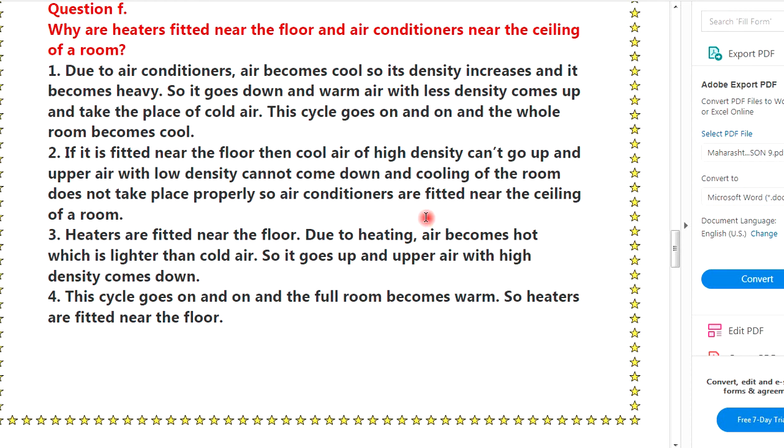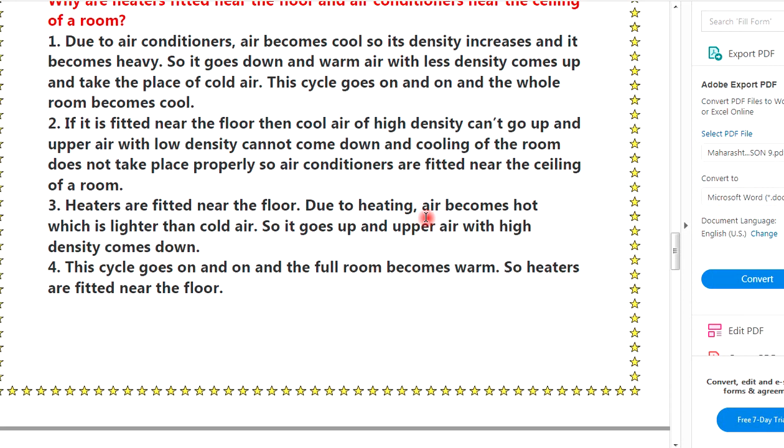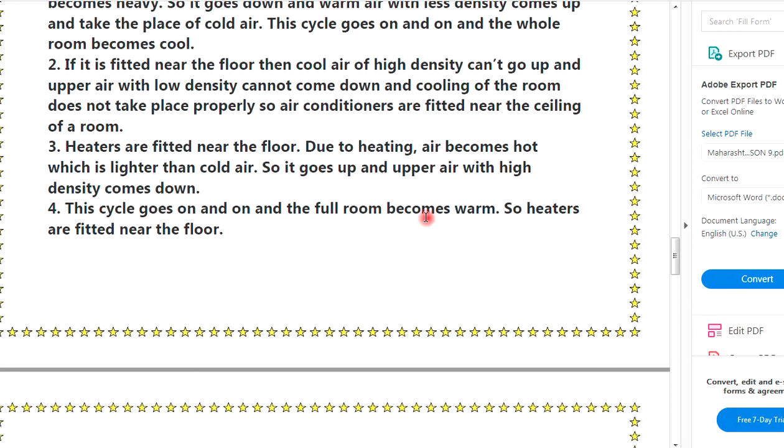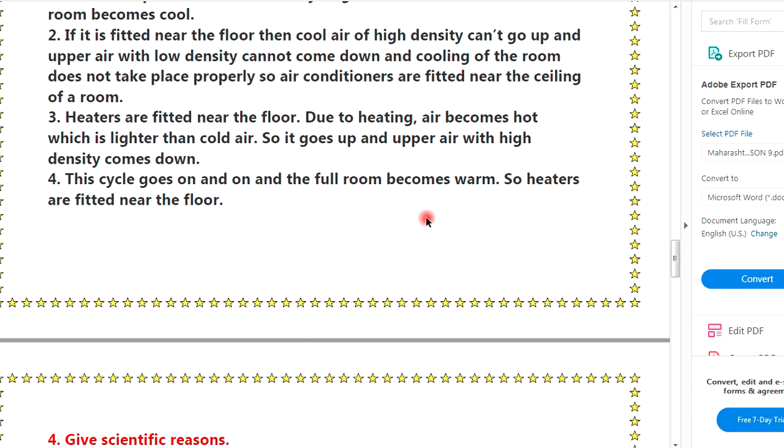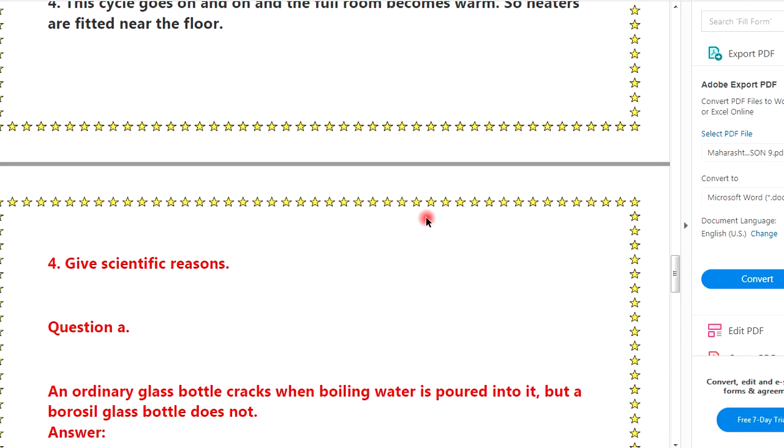Third, heaters are fitted near the floor. Due to heating, air becomes hot, which is lighter than the cold air. So it goes up, and upper air with a high density comes down. Fourth, this cycle goes on and the full room becomes warm. So heaters are fitted near the floor.